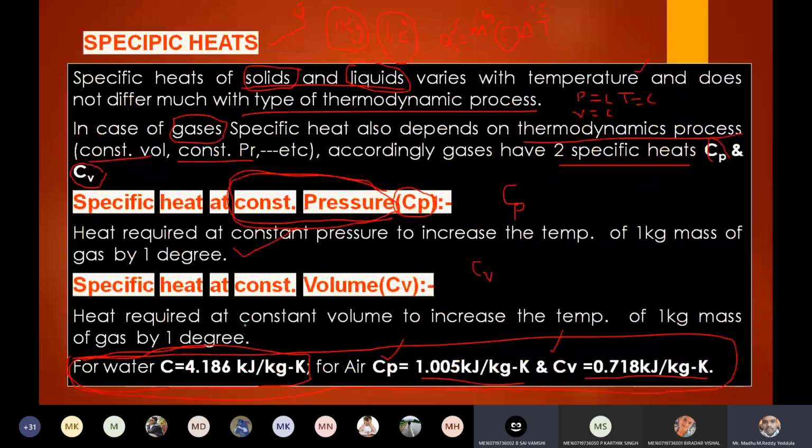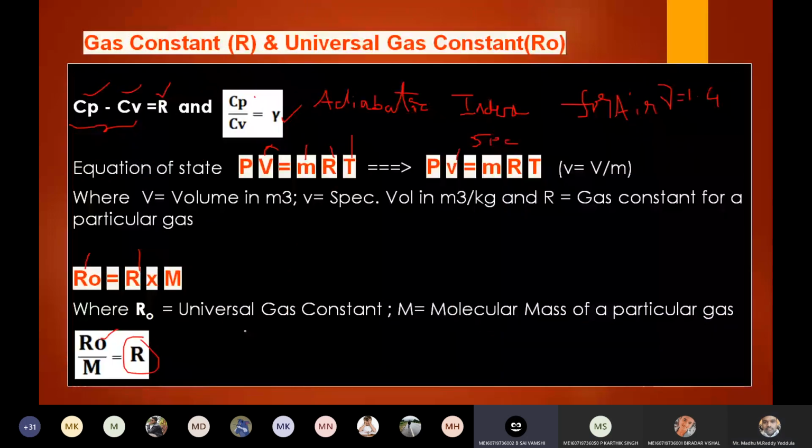8.314. Units are important. Kilojoules per kilomole Kelvin, or joules per mole Kelvin. So the value of R naught is equal to 8.314 kilojoules per kilomole Kelvin, or the kilo can be cancelled, joules per mole Kelvin.